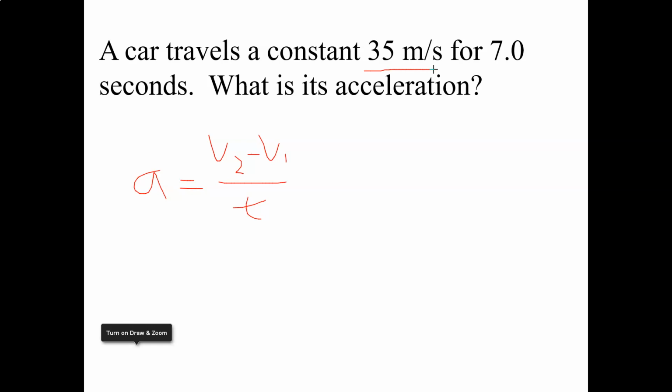Okay. Well, the tip off here is the word constant. A constant 35 meters per second tells me that my velocity isn't changing. So the answer to this problem is just 0. It's moving at a constant velocity. On the top, I'd have 35 meters per second minus 35 meters per second, no matter what. So my answer is going to be 0.